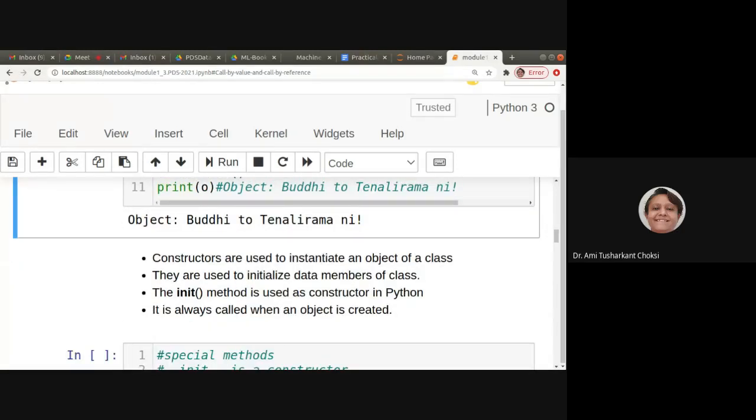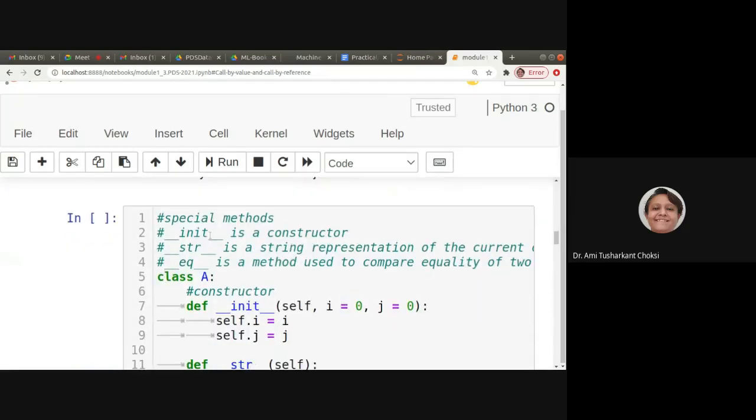Now we want to know, constructors are used to instantiate an object of a class. This is known to us, isn't it? They are used to initialize data members of the class. The init method is used as the constructor in Python. It is always called when an object is created. Special methods: underscore underscore init underscore underscore is a constructor. Underscore underscore str underscore underscore is string representation. Underscore underscore eq underscore underscore is a method to compare equality of two objects, right? This is already known to us.